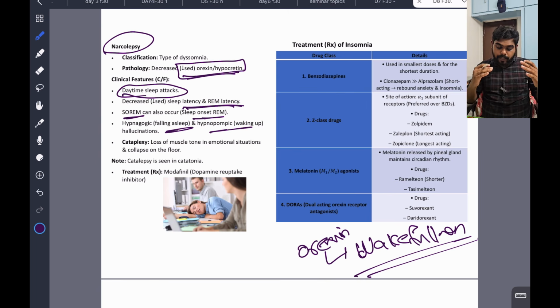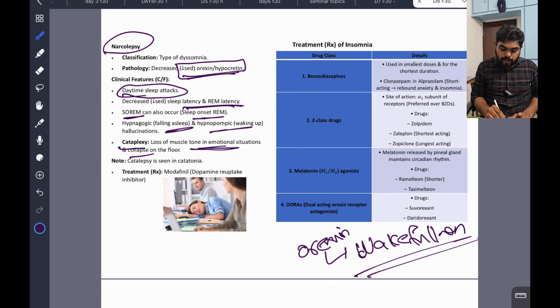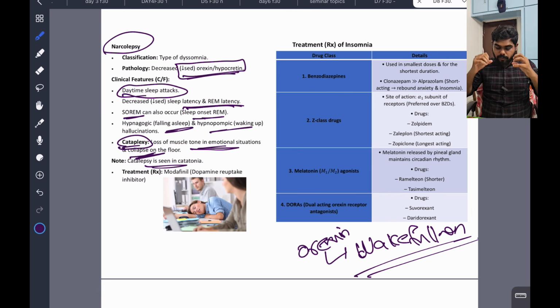This hypnopompic activity will be there. During narcolepsy, there is loss of muscle tone in emotional situations and collapse on the floor. This is known as cataplexy. Cataplexy happens during narcolepsy. Catalepsy is seen in catatonia. This is very important. In narcolepsy, cataplexy is happening where our muscle tone is decreased, and collapse on the floor happens. Suddenly we become weak. This is not catalepsy. Catalepsy is seen in catatonia, which is another psychiatric condition, a different condition.